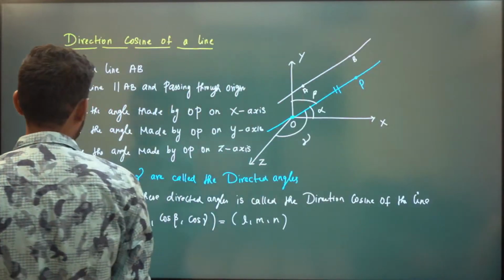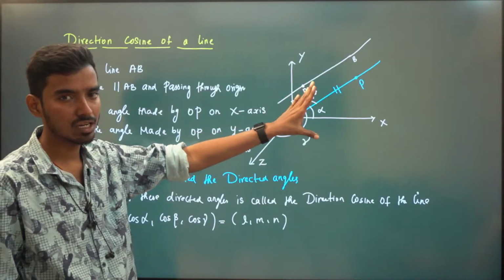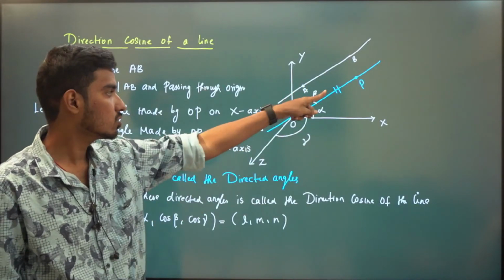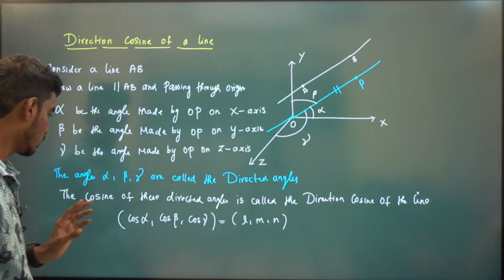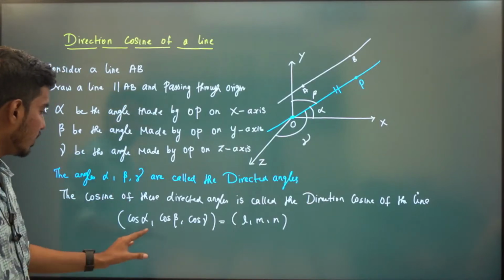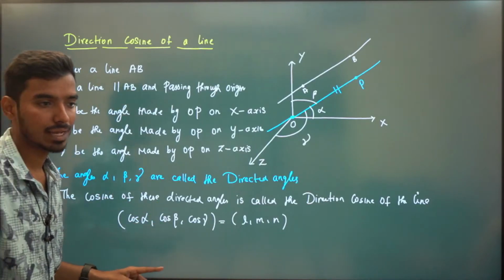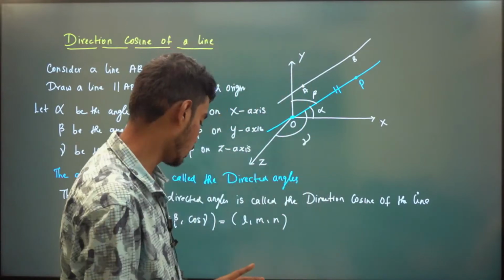Very simple, right? You are able to follow, right? So we have angles, and you are taking the cosine of these angles. That is called the direction cosine of the line OP. The cosine of these directed angles is called the direction cosine of the line. We will always represent this as L comma M comma N, right? So L is cos alpha, M is cos beta, and N is cos gamma.